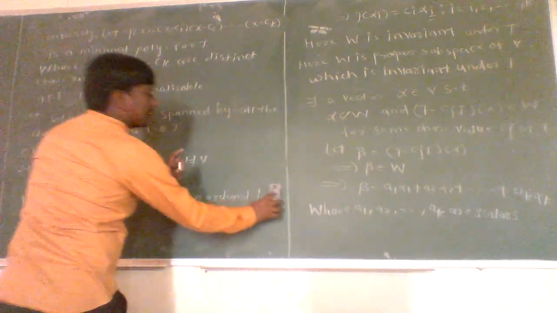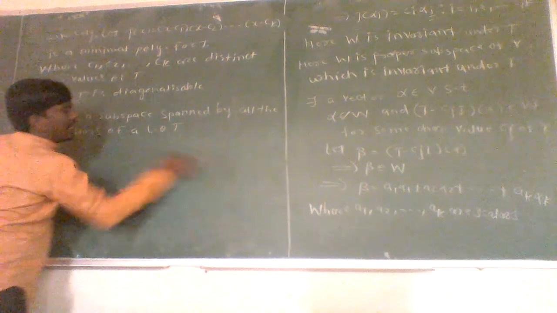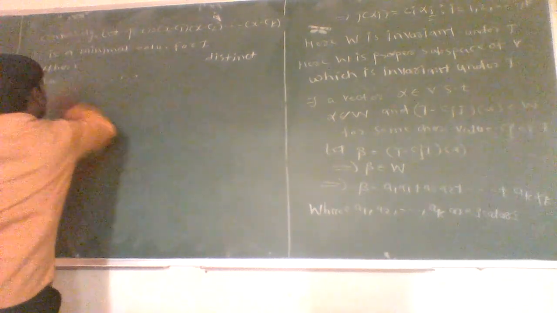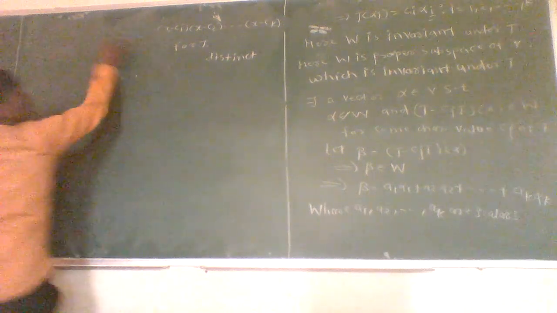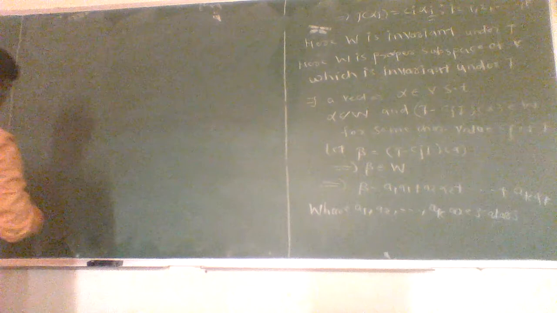So here we have taken a particular beta. Suppose any beta i belongs to W, then this beta i can be expressed as a linear combination of elements of the basis set of W, that is alpha 1, alpha 2, up to alpha k.